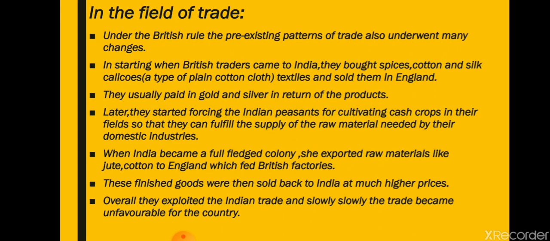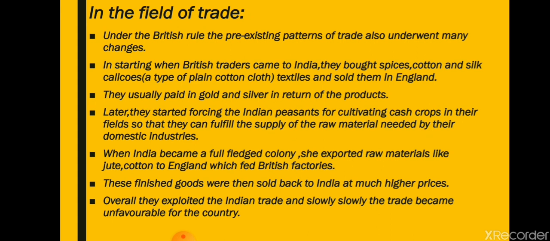Now, for purchasing the goods, what did they give us? They gave us gold and silver in return for those products. Later, they started forcing the Indian subcontinent to cultivate cash crops. One more thing we have seen: as the industrial revolution started in Europe and spread throughout the world, the domestic industries of these countries were in great demand of the supply of raw materials.